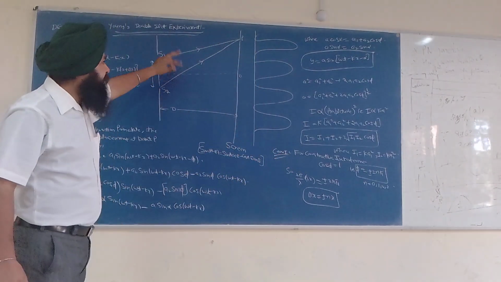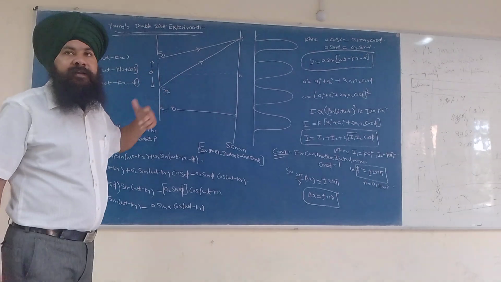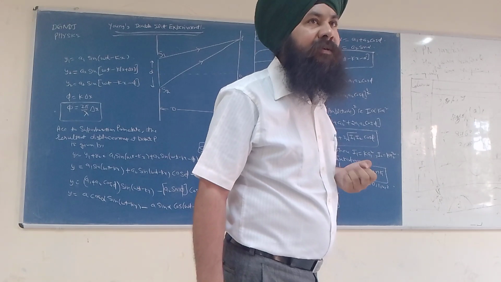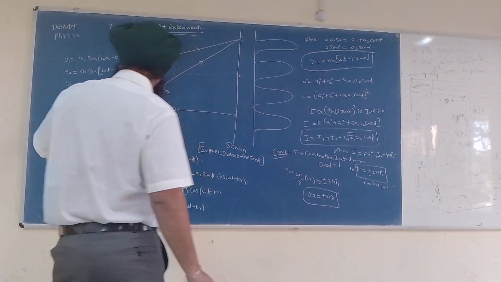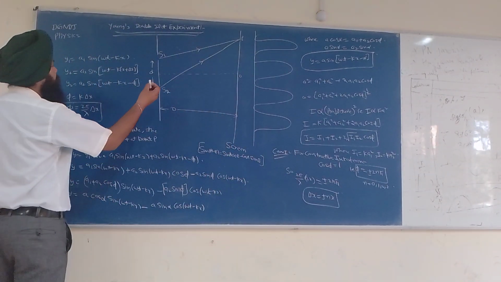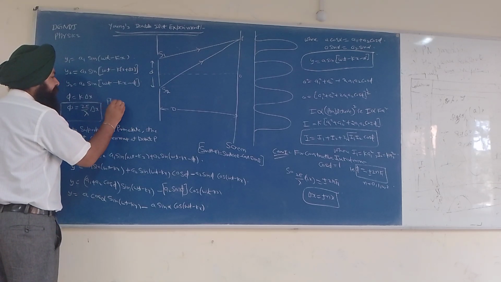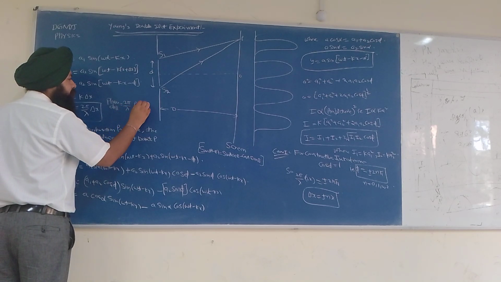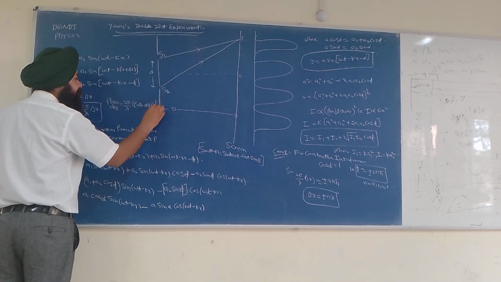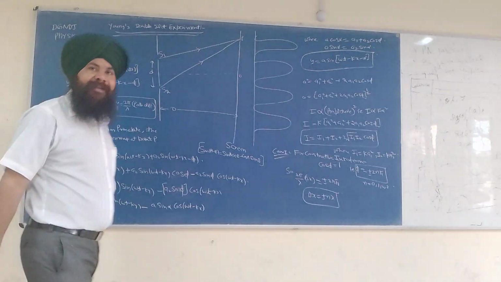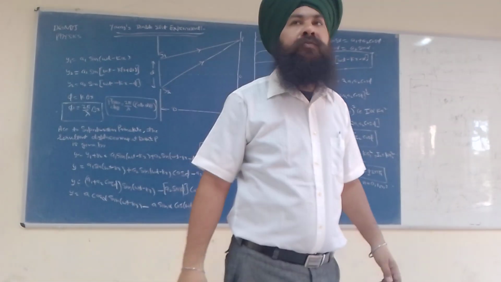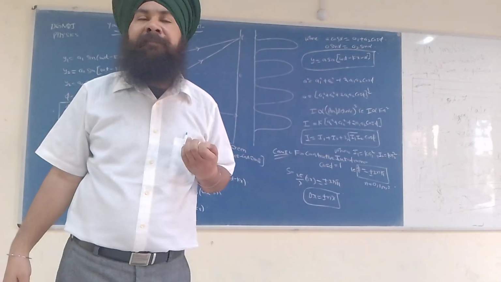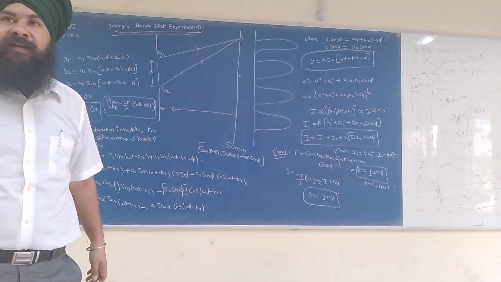This happens at the cost of one parameter, and that parameter is the path difference. We have a very well-known relation: phase difference is equal to 2 pi by lambda into path difference. So we can calculate the path difference between the two waves in terms of lambda, because lambda is the only parameter by which we can calculate the path difference.